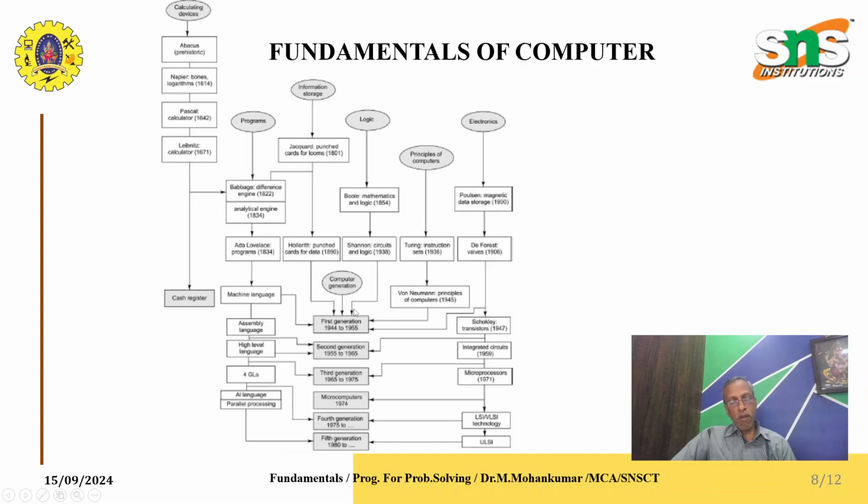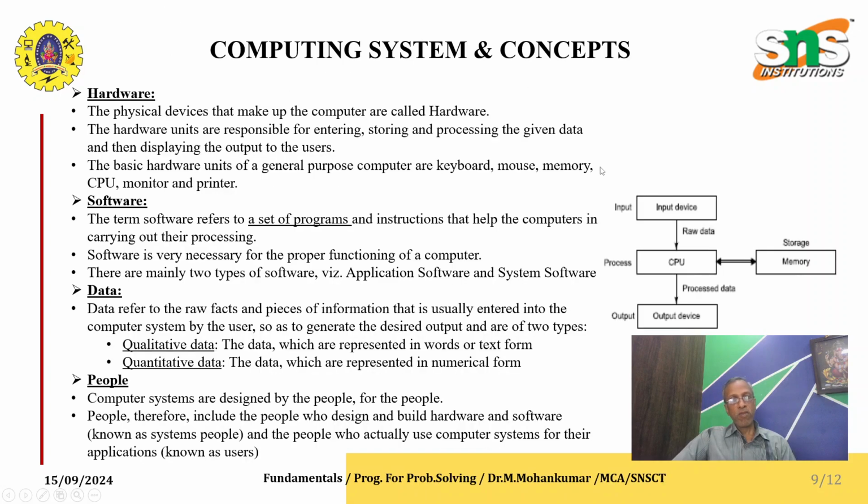That also will be integrated with our generations. Electronics, magnetic data storage, De Forest valves, Shockley, integrated circuits, microprocessors, then VLSI technologies, ULSI. This also collectively we call computers nowadays.